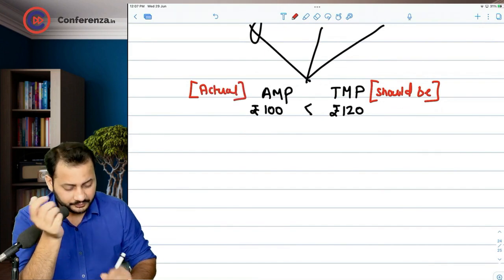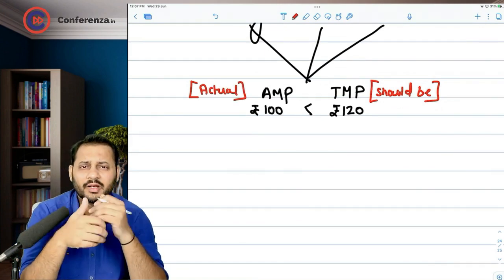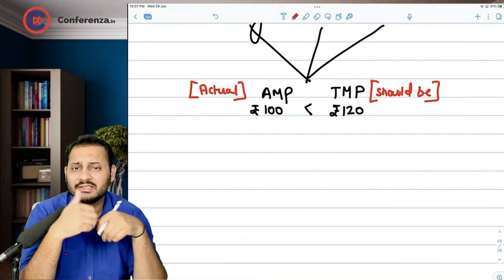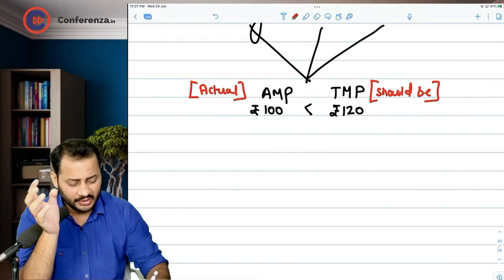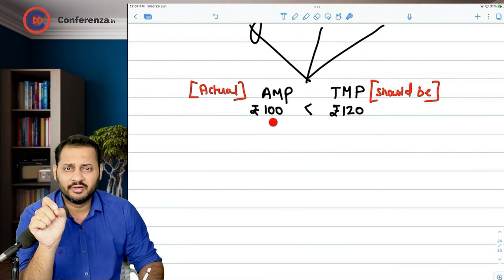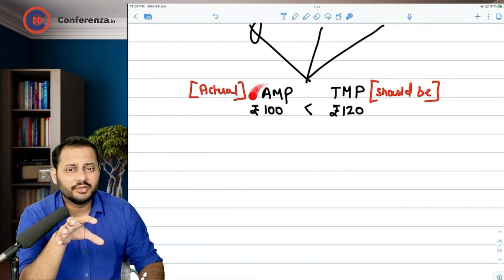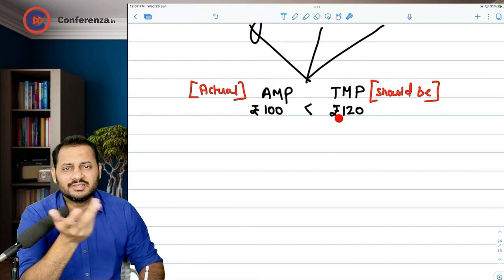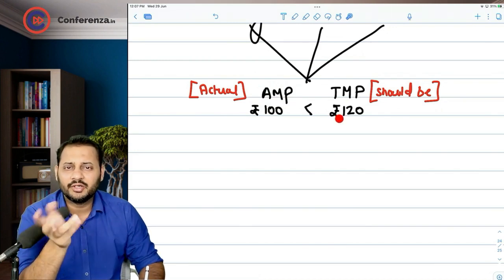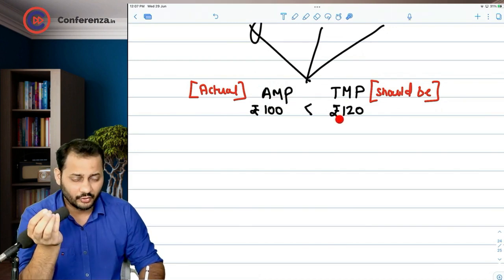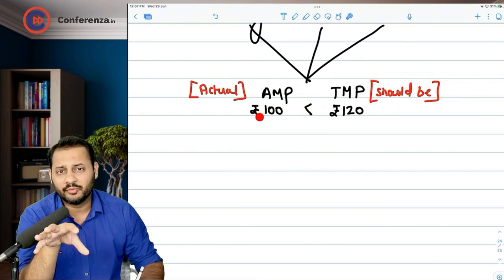Actual price, real price, buying price, selling price, whatever you want to say. The transaction price is 100 rupees. If you want to do the transaction on this share, you are going to do it in the actual market. This is just a theoretical price which you have calculated based on your theory. Now come down to this 100 rupees.